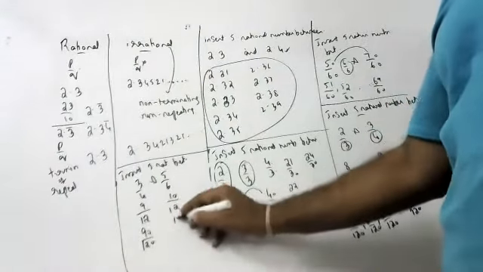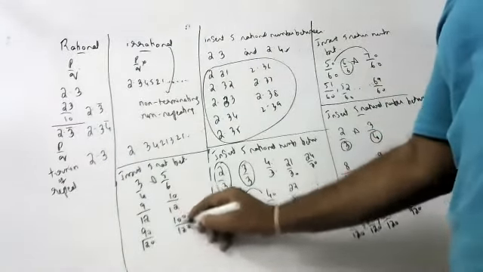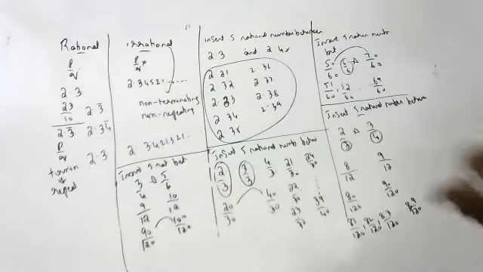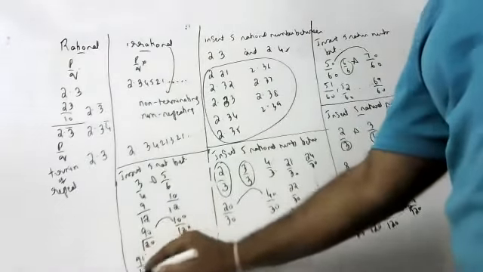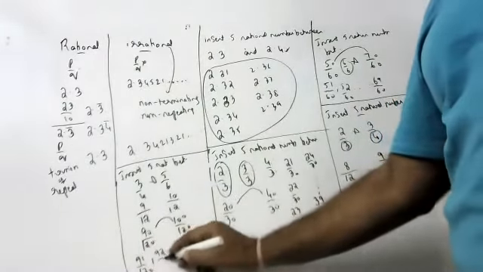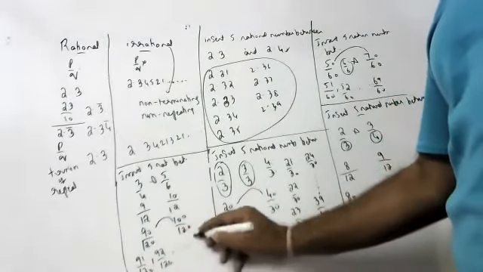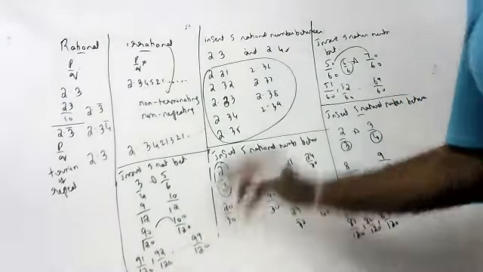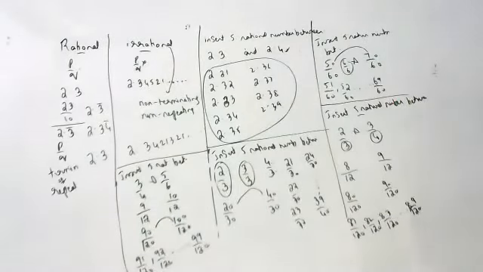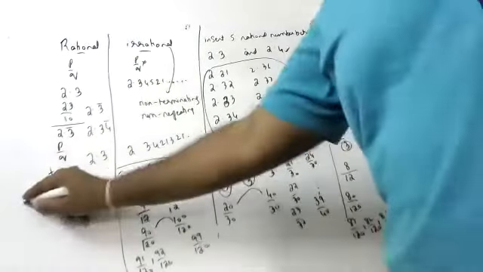90 by 120, 100 by 120. Between 90 and 100, how many numbers are there? So many. 91 by 120, 92 by 120, 93 by 120, up to 99 by 120. So many numbers are there. Sometimes a question will also come like this.